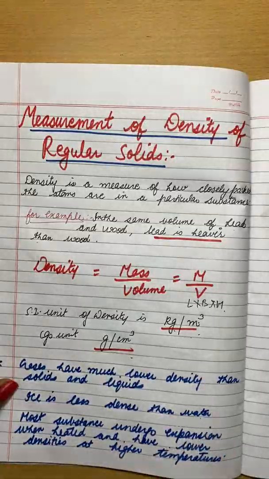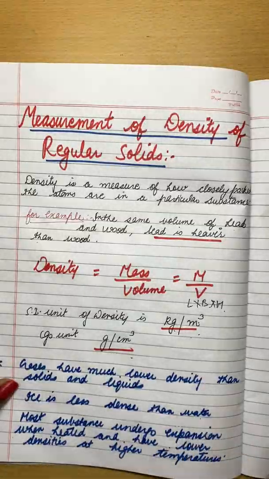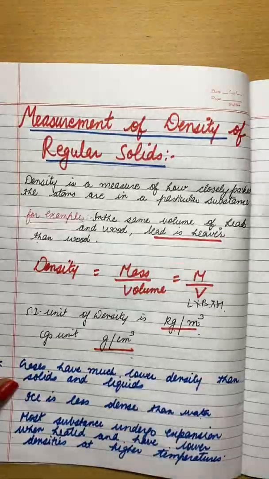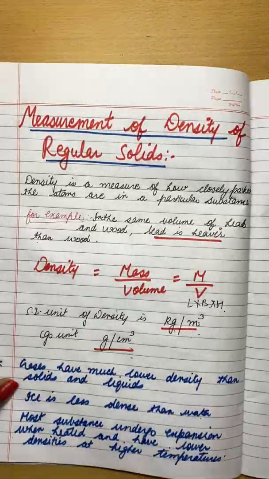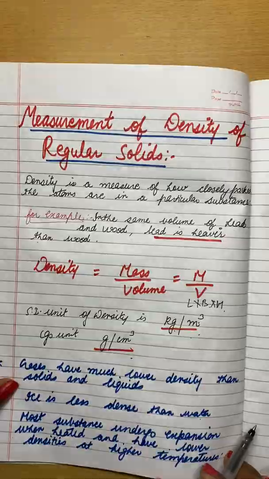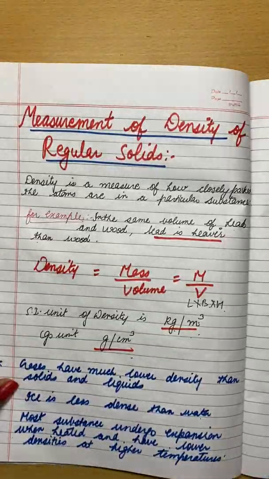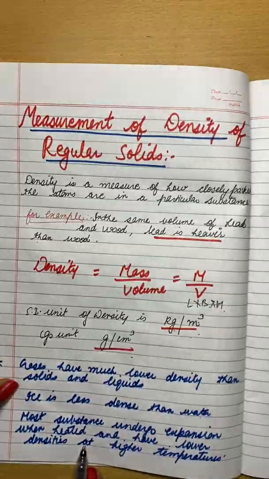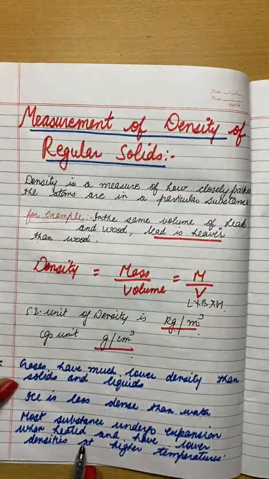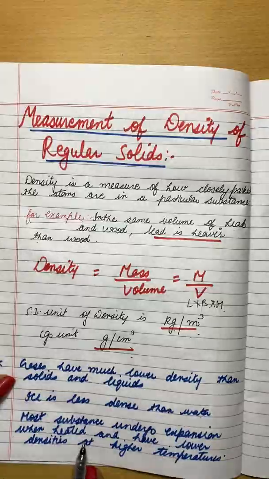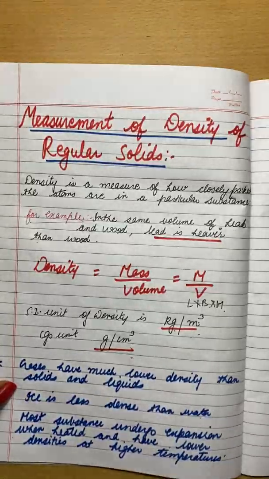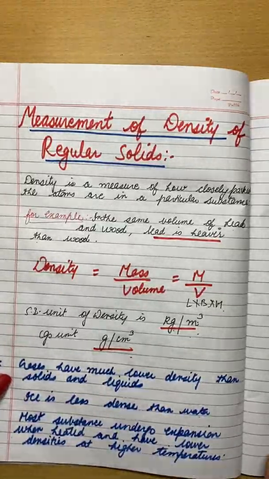Why? Because it starts changing into liquid, ठीक है? वो expand हो जाएगा, right? When it starts expanding, that means its particles are moving far from each other. That means its density is decreasing, right? So whenever we heat a substance, its density will decrease. Why? Because particles start moving away from each other, so it becomes less dense.